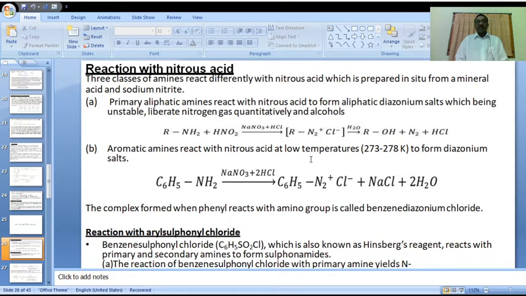N-nitrosoamine is a yellow colored substance. It is insoluble in water. It is easily soluble in ether solvent. The product N-nitrosoamine obtained from secondary amine is easily soluble in ether solvent. Is it clear?